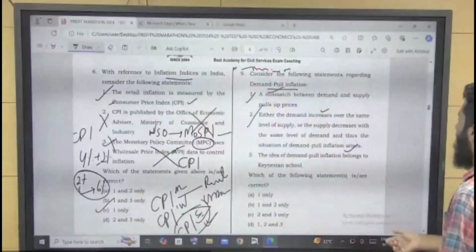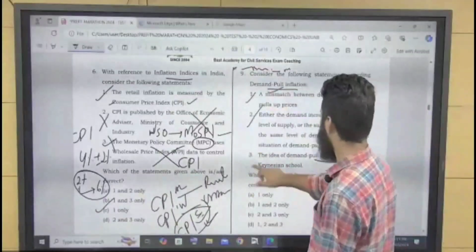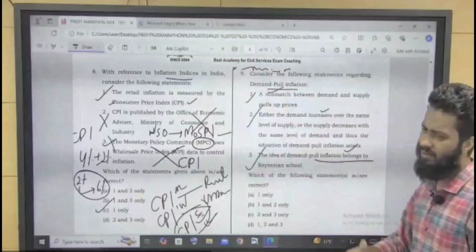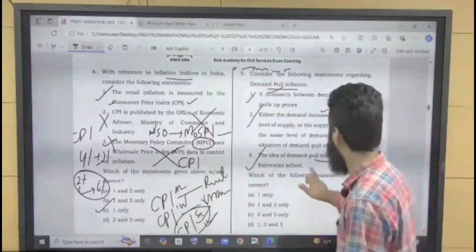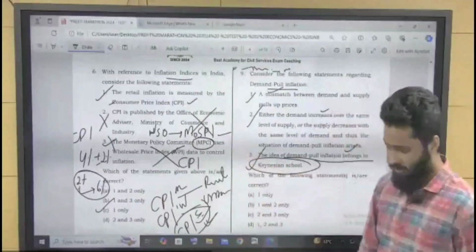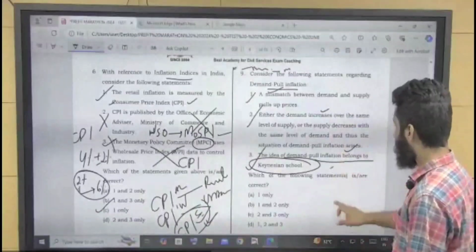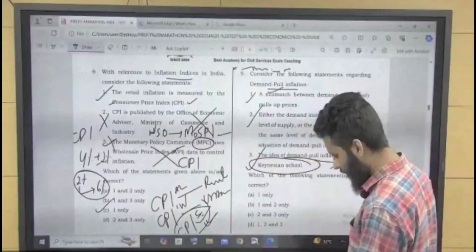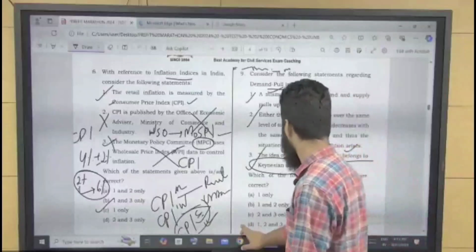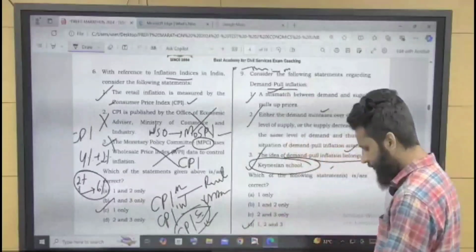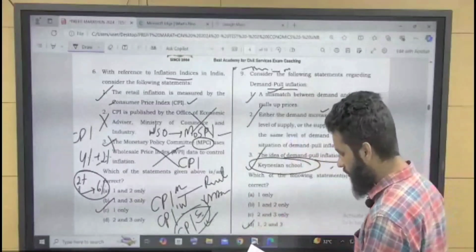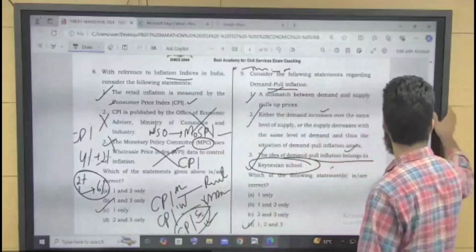The idea of demand pull inflation belongs to the Keynesian school. So this belongs to economic theories. The demand pull inflation idea comes under the Keynesian school of economics. So 1, 2, and 3 all are correct. Now come to question number 10.